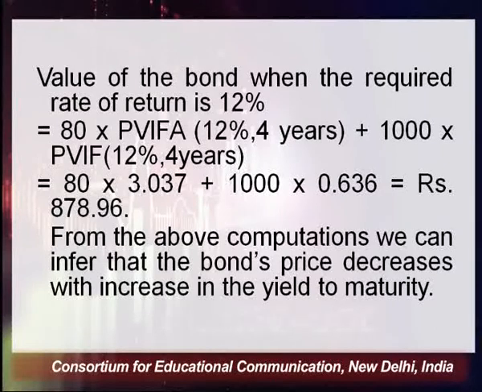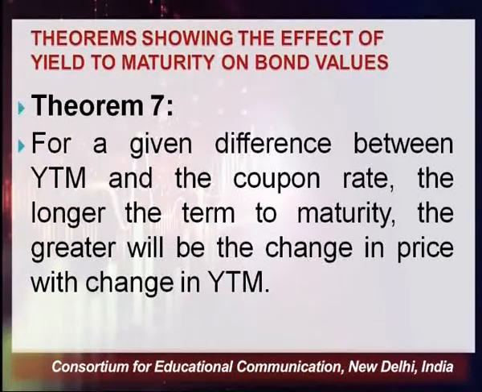Once we are increasing YTM, yield to maturity, from 10% to 12%, the price declines and it becomes 878.96. So this is what this theorem wanted to say, that they are inversely related. Why are they inversely related? It can very well be explained with the very concept of time value of money. With the passage of time, the value tends to decline. So in this way we have understood what will be the impact of this YTM on my bond value.